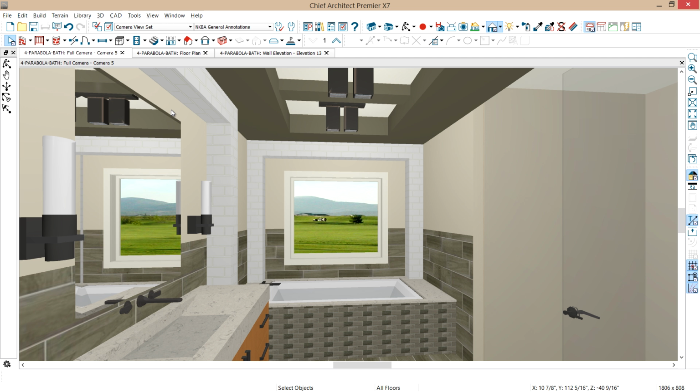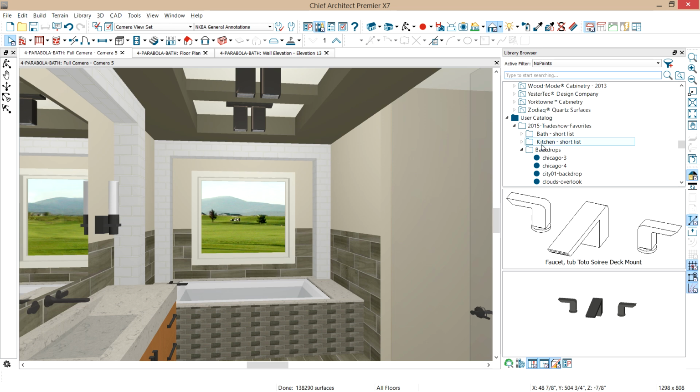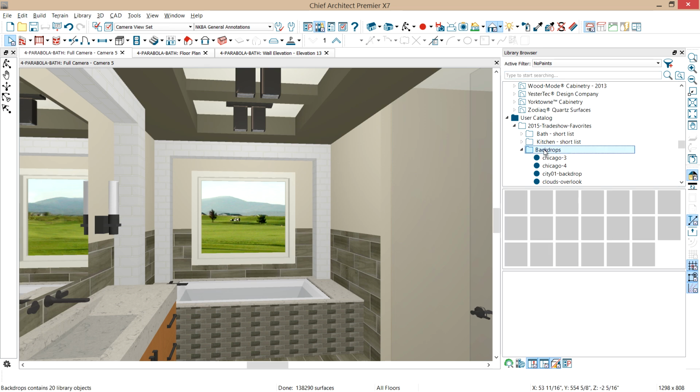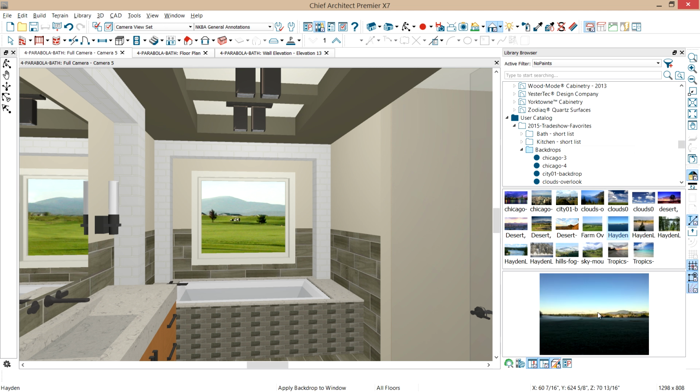that into the backdrop. I've got my own collection here, and underneath my backdrops you can choose from a variety that I've taken. So all you have to do is create your own backdrops folder and then just import those in. And I'm going to grab a photo that I took earlier, and once I click on that, all I have to do is come over here and click inside the window and click and place that.